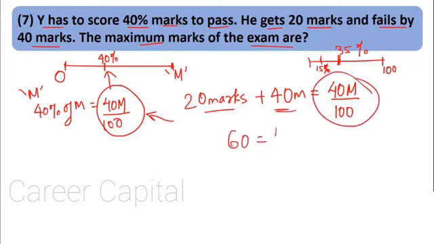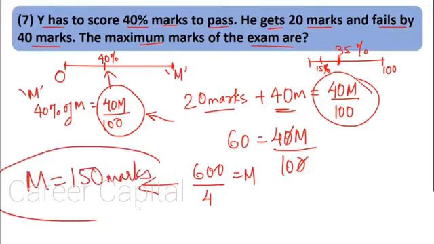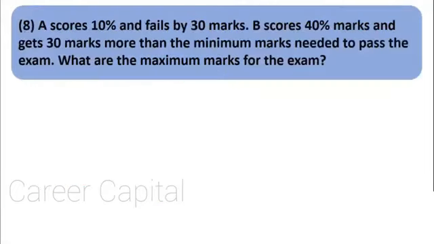Let's calculate. What do we get? This upon 100. This gets cancelled. Okay. So we have 600 divided by 4 equal to M. So M is nothing but 4 ones are 4, 4 twenty-fives are 100, that is 150 marks. So the maximum marks of the exam are 150. Question number 8. A scores 10% and fails by 30 marks. B scores 40% marks and gets 30 marks more than the minimum marks needed to pass the exam. What are the maximum marks for the exam?